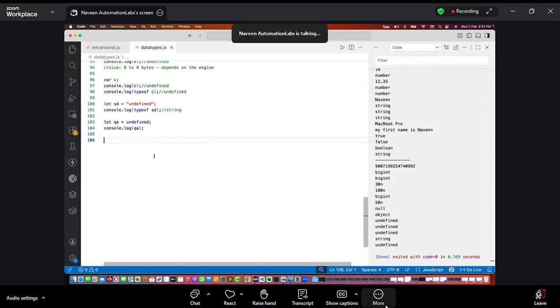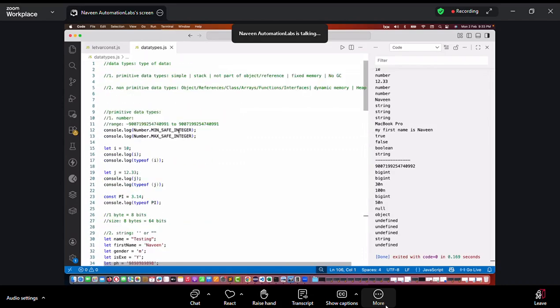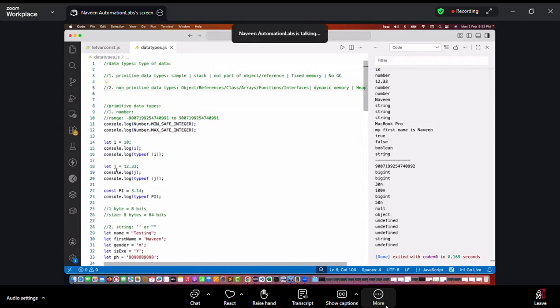Okay, yes, double quote, single quote, doesn't matter. Everything is considered in JavaScript as a string only.